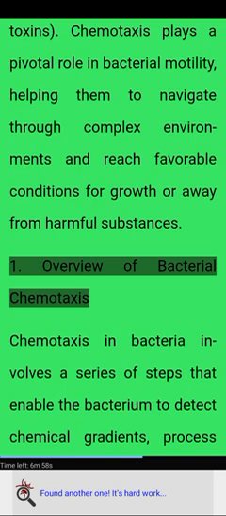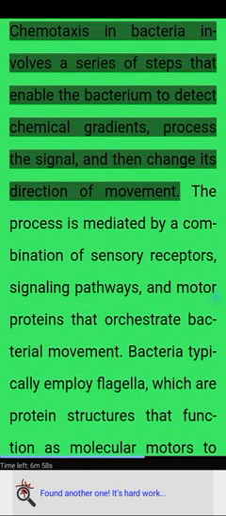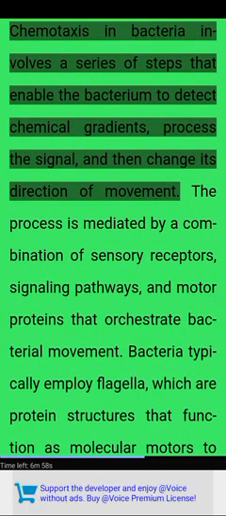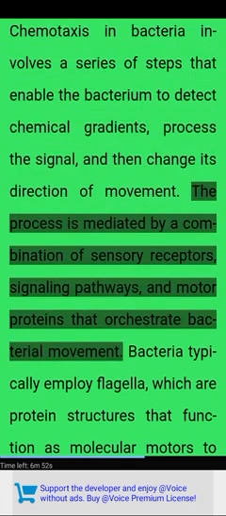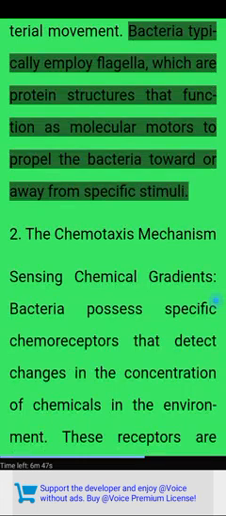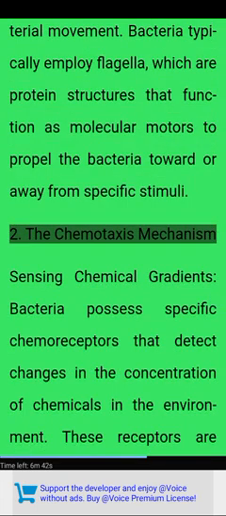1. Overview of bacterial chemotaxis. Chemotaxis in bacteria involves a series of steps that enable the bacterium to detect chemical gradients, process a signal, and then change its direction of movement. The process is mediated by a combination of sensory receptors, signaling pathways, and motor proteins that orchestrate bacterial movement. Bacteria typically employ flagella, which are protein structures that function as molecular motors to propel the bacteria toward or away from specific stimuli.